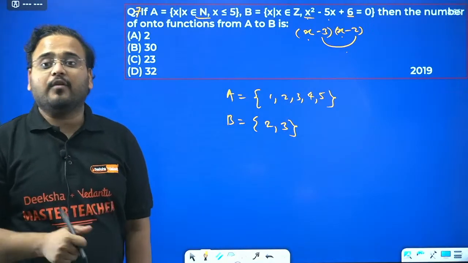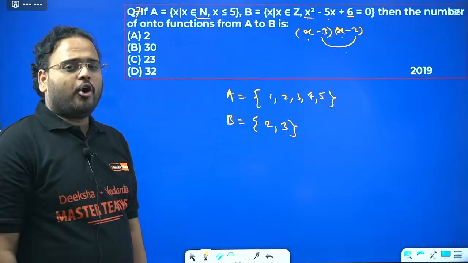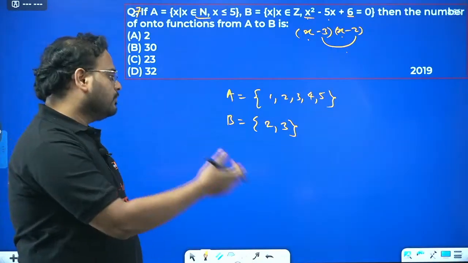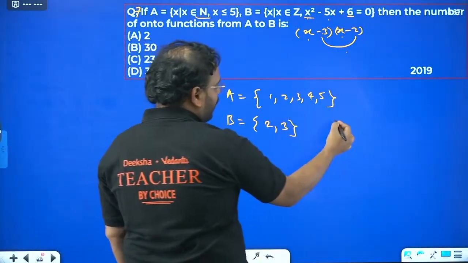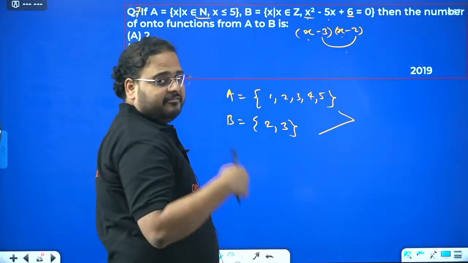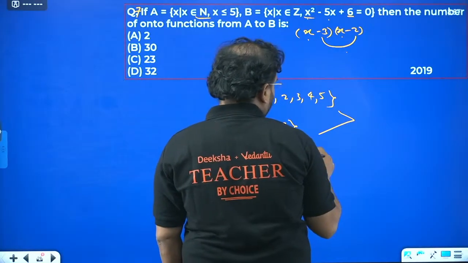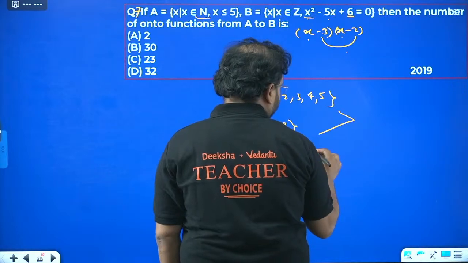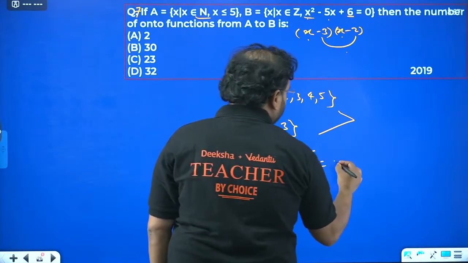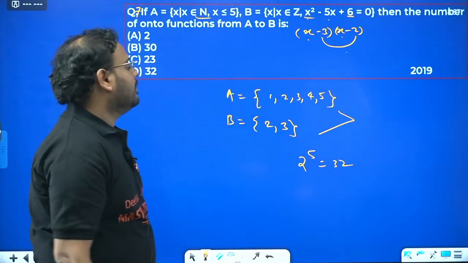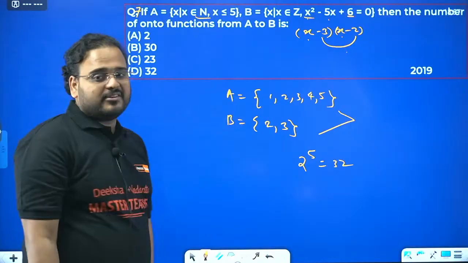They're asking us to find the number of onto mappings. Again, there is a big formula that I've given you. The logic that works over here is that for onto mappings, you find the number of total functions. In this case, 2 power 5, which is 32.